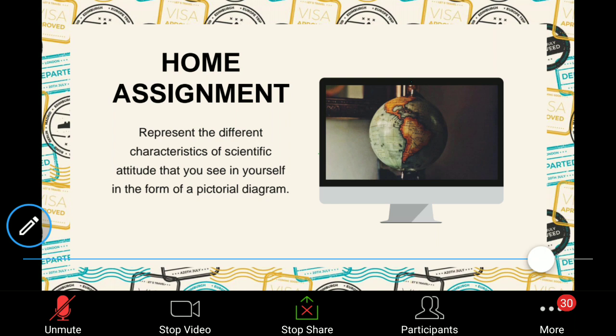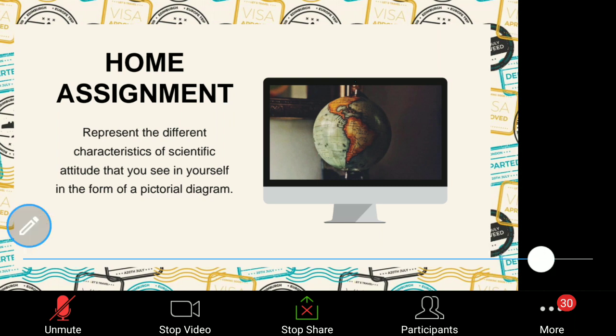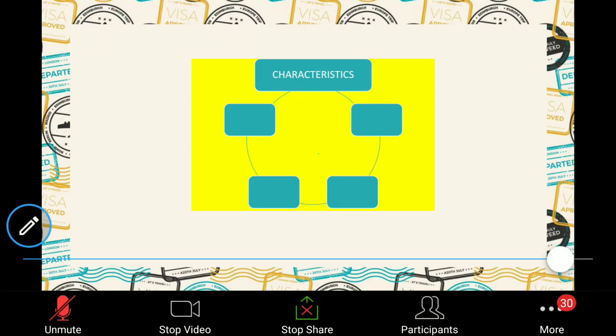There is a home assignment for you. You can note it down. Represent the different characteristics of scientific attitude that you see in yourself in the form of a pictorial diagram. You have to mention the qualities of scientific attitude you see in yourself and represent them as a pictorial diagram. I will show you the format, it's something like this. It should look pictorial, and you are free to use any creativity.